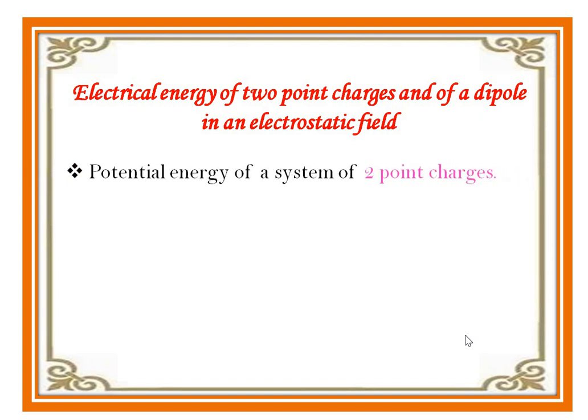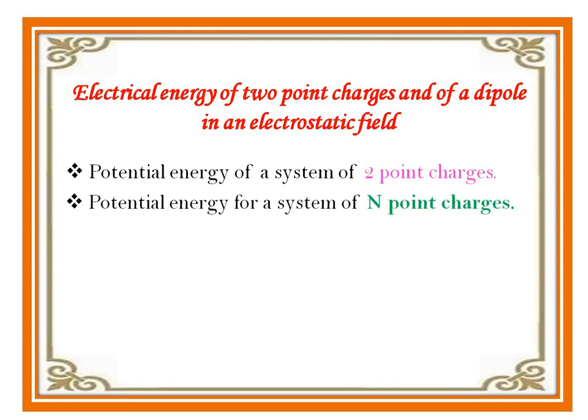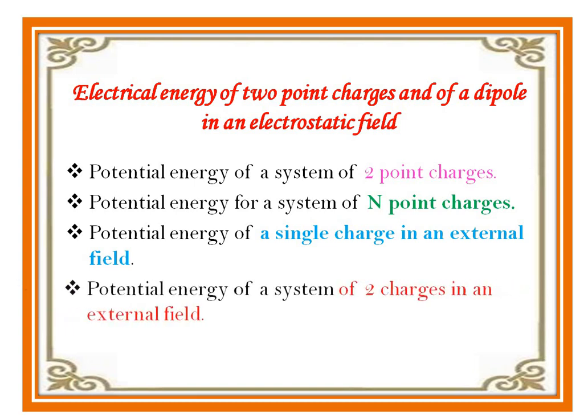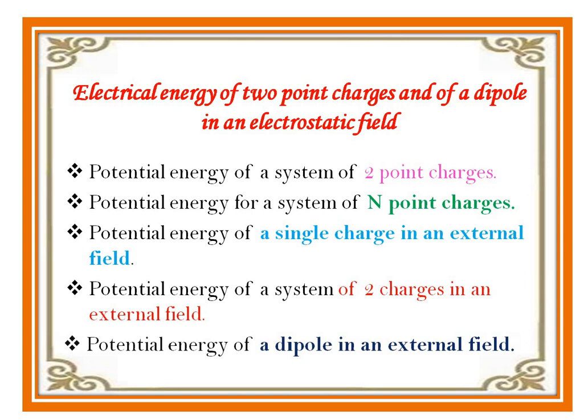Subpoint number one is the potential energy of a system of two-point charges. Second subpoint is the potential energy for a system of n-point charges. Next is the potential energy of a single charge in an external field. Next is the potential energy of a system of two charges in an external field. And the last, the fifth subpoint, is the potential energy of a dipole in an external field. So this main point consists of 5 different subpoints. Let's see one by one.